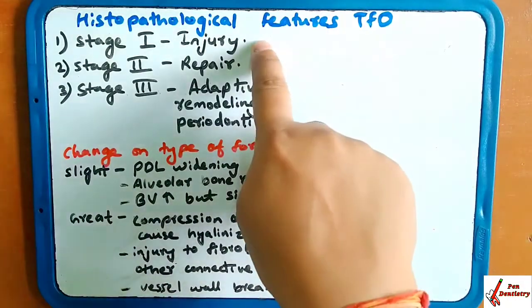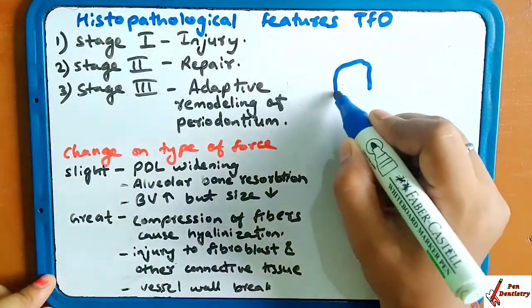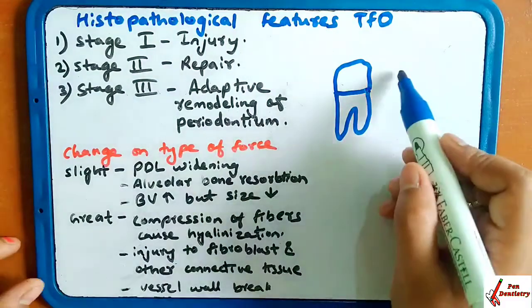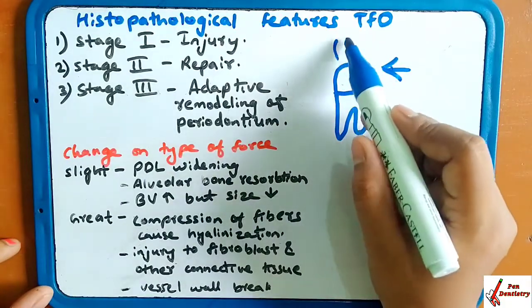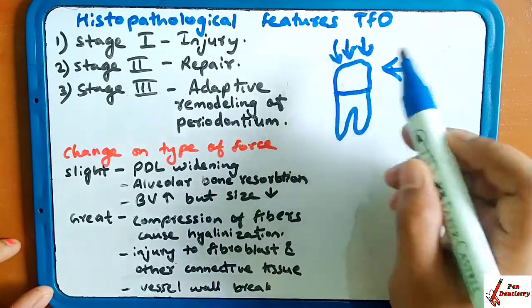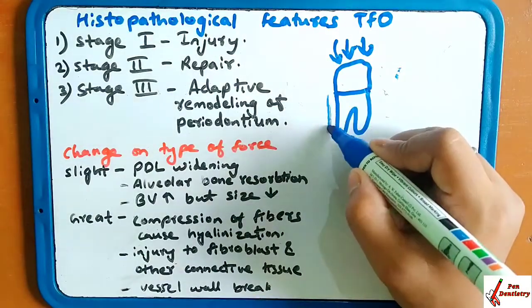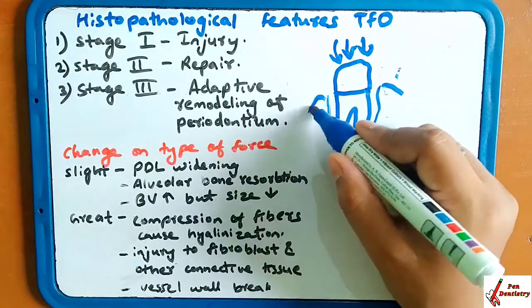If this is the tooth, when excessive occlusal force is applied from the occlusal view, at that time the periodontal tissue, all the tissue of the periodontium, is going to alter.